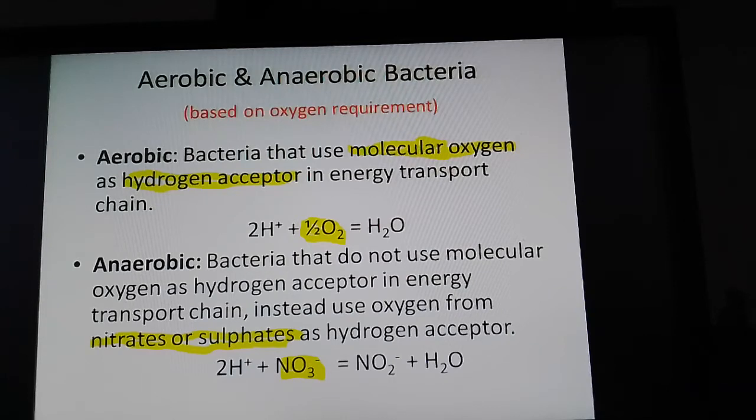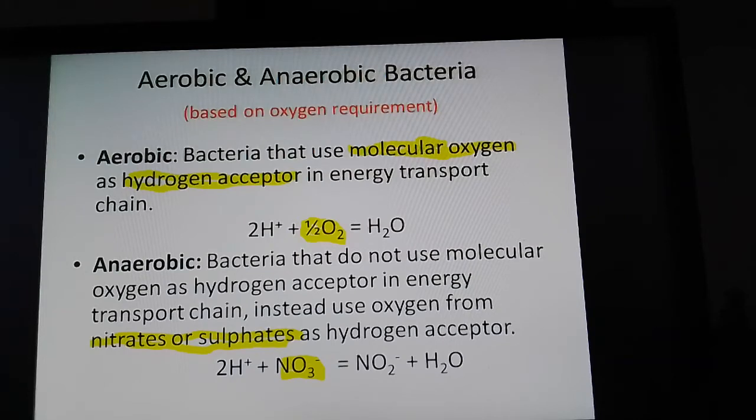Accordingly, those bacteria which depend on molecular oxygen for accepting the hydrogen at the end of the electron transport system are called aerobic bacteria. And there are some bacteria which are not depending on molecular oxygen for accepting the hydrogen ions in the electron transport chain.